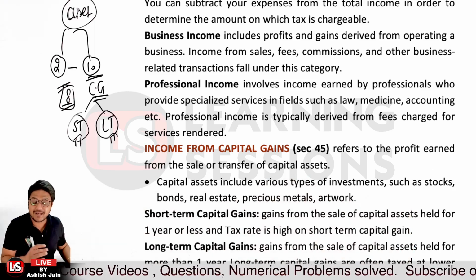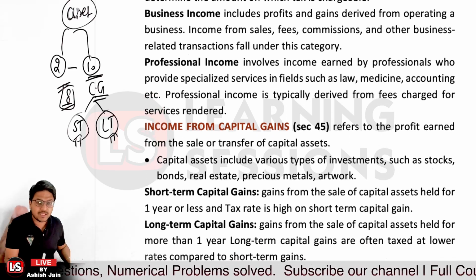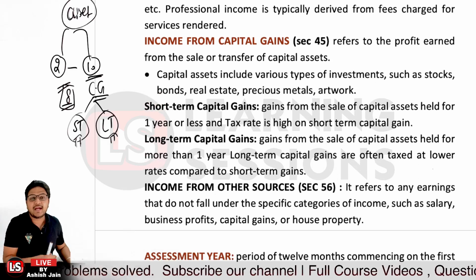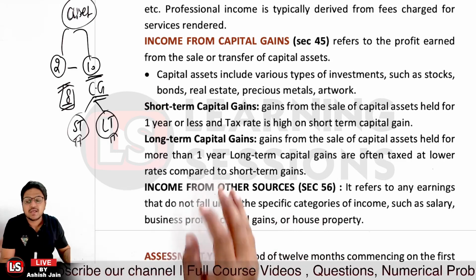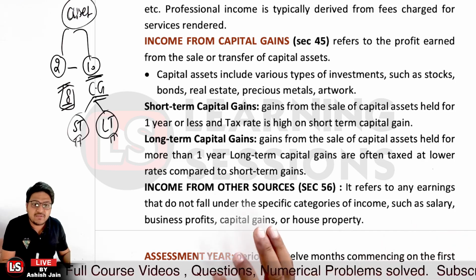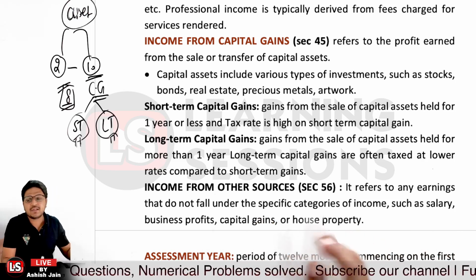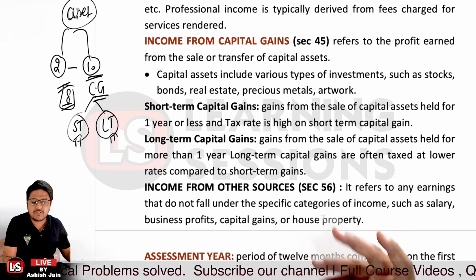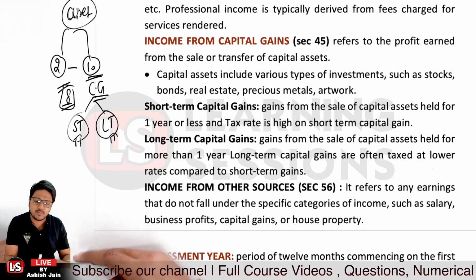And when you're holding the asset for 1 year or more, then it is considered long-term capital gain, right? And further, if you're receiving income for any other purposes and the purpose is not specified as above, then it will be considered as income from other sources. Let's say you received some commission. Now it's not your salary, it's not related to your main profession or business income also, right?